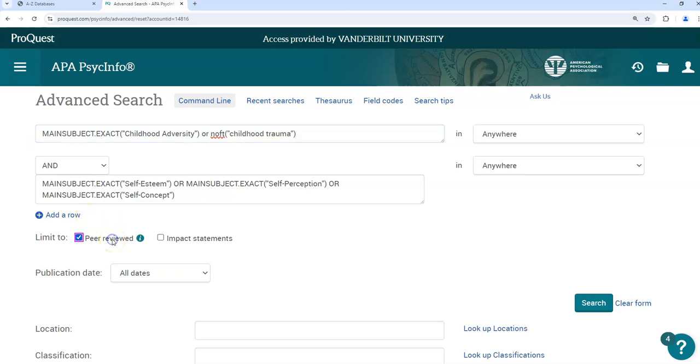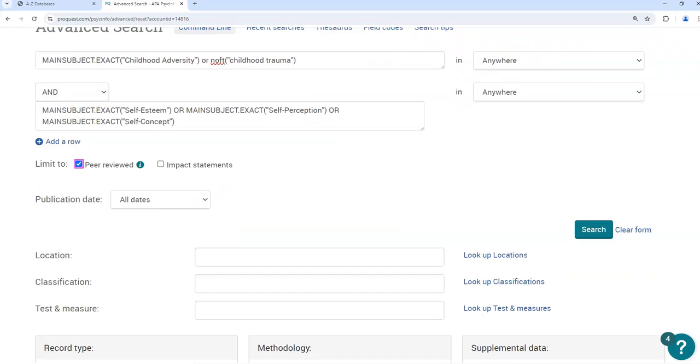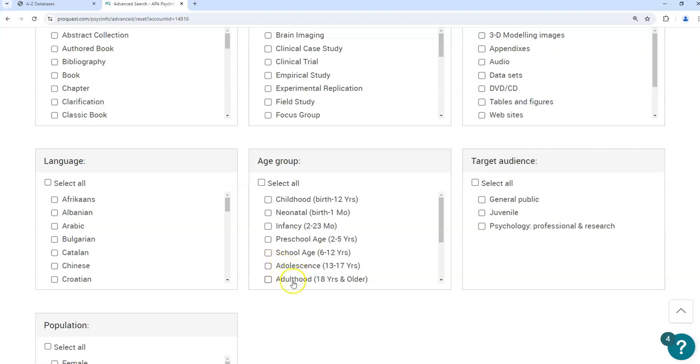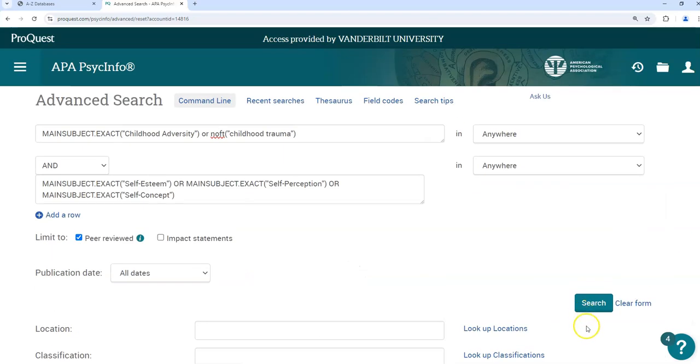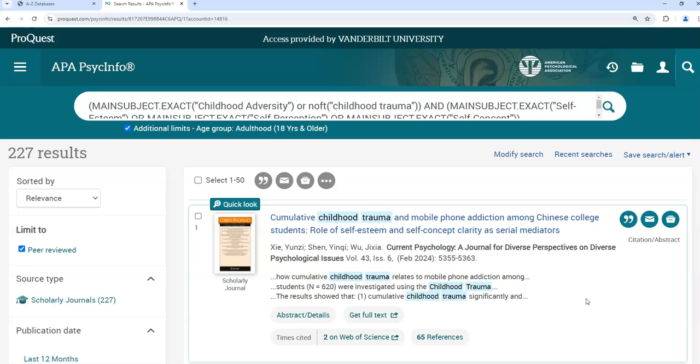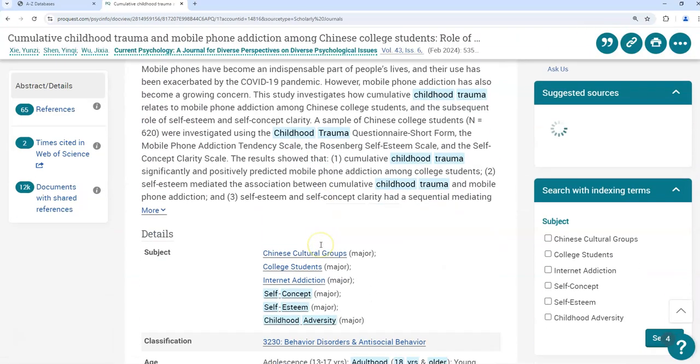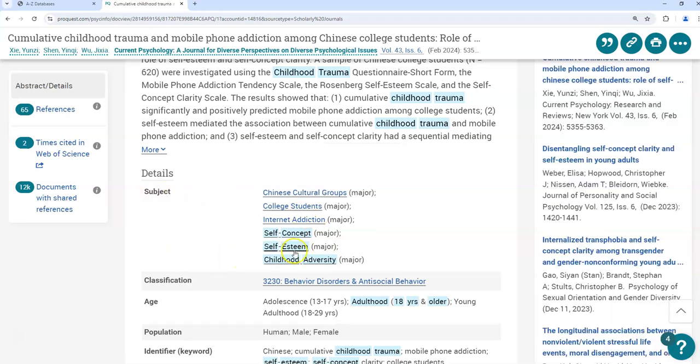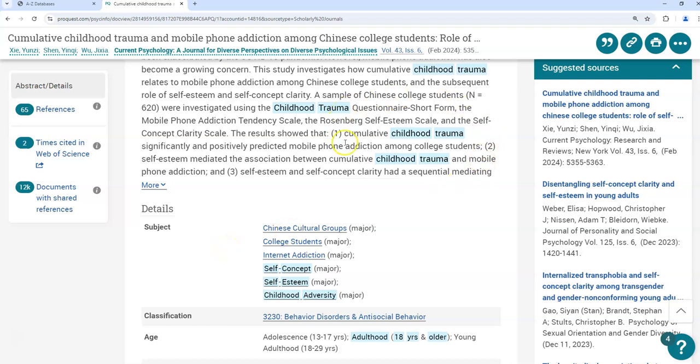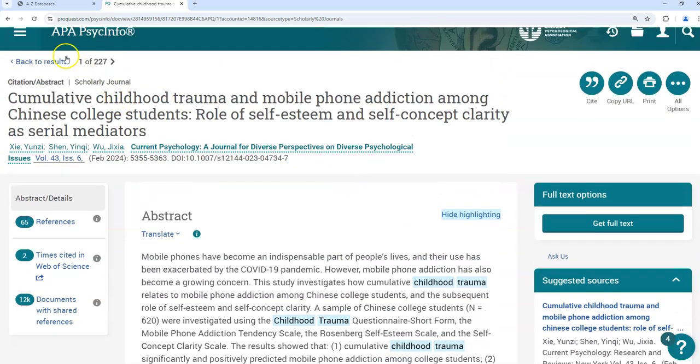I'll look for peer-reviewed articles, and since we're looking for articles about adults, I'll select the age group as adults. Why did this article, for example, come up? Because among its subject terms, we find self-concept and self-esteem, and also childhood adversity. You'll see it also had the phrase childhood trauma, so this hit a lot of what we were searching for.